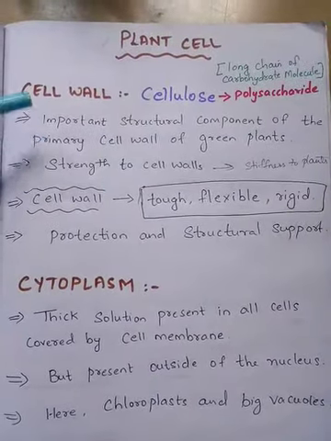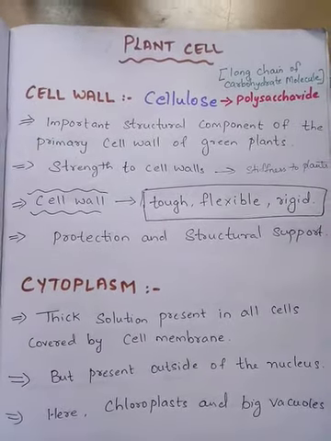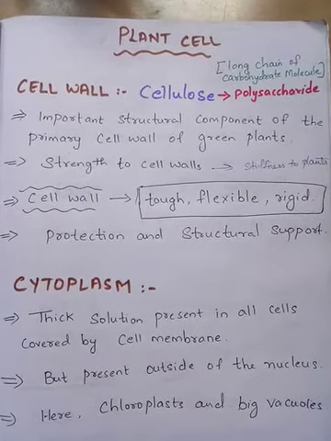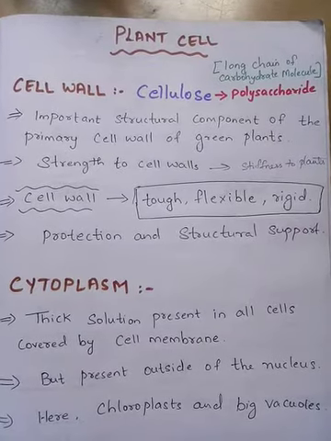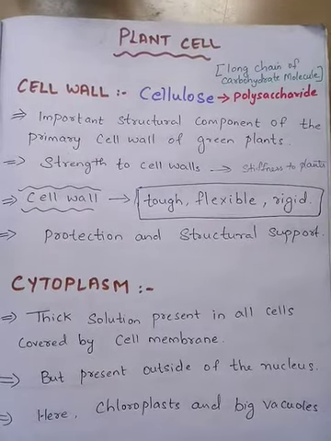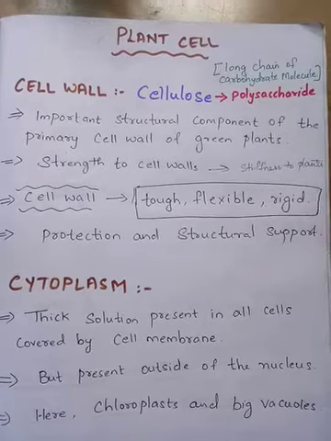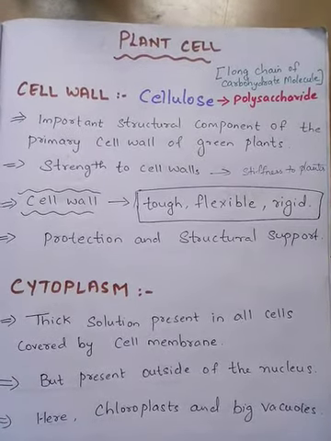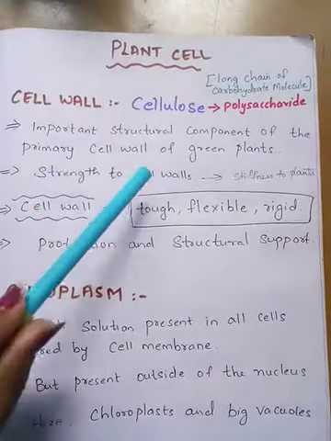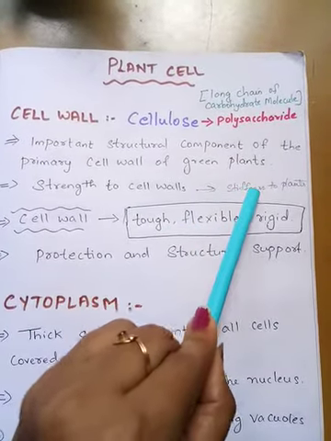It provides the important structural component of the primary cell wall of all green plants. Structural component means it gives strength to the cell wall. So it provides strength to the cell walls, and in turn it provides stiffness to the plants.